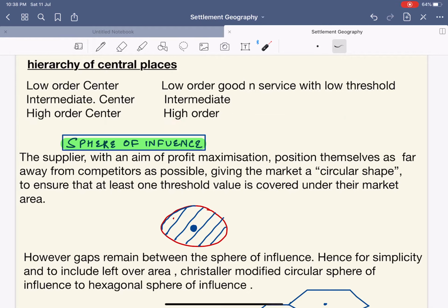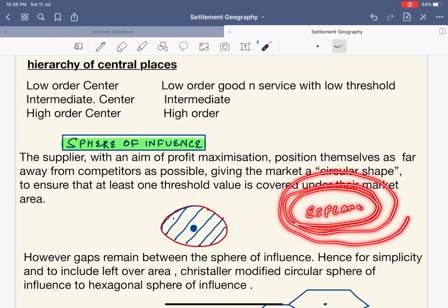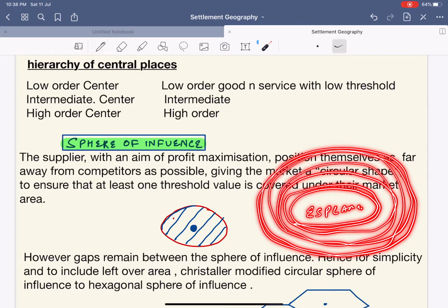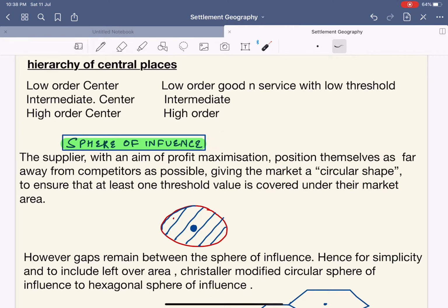Now, sphere of influence. What is the sphere of influence? See, let us take an example. We have the Esplanade Mall in BBSR. Now, when we say the sphere of influence of this Esplanade Mall, it means up to what distance is Esplanade attracting its consumers? Simple. Up to what distance is the consumer being attracted towards the Esplanade Mall? That is called the sphere of influence.